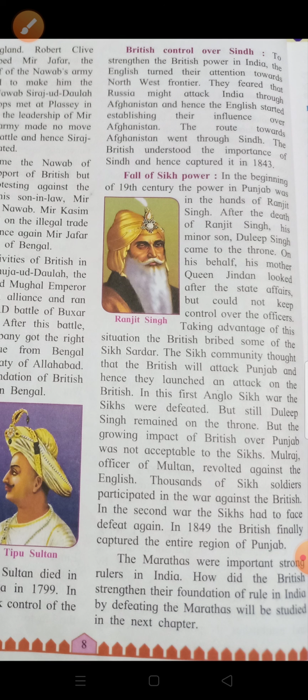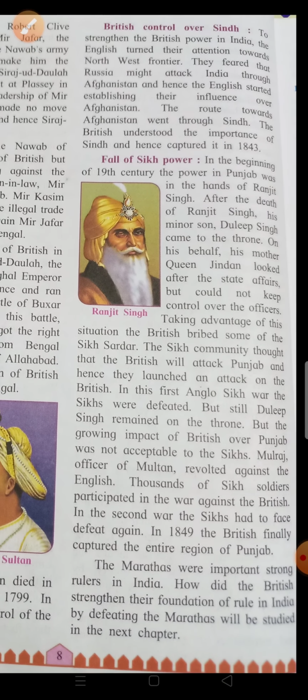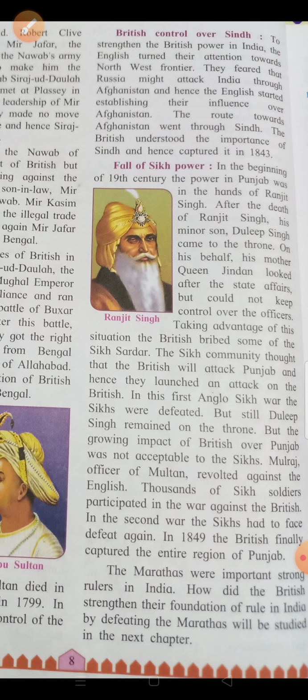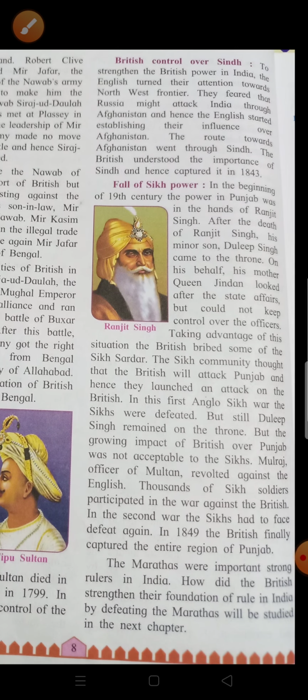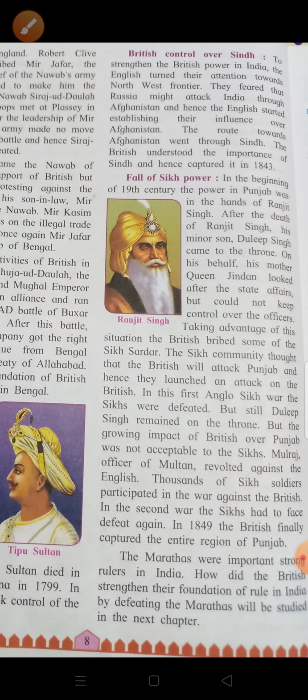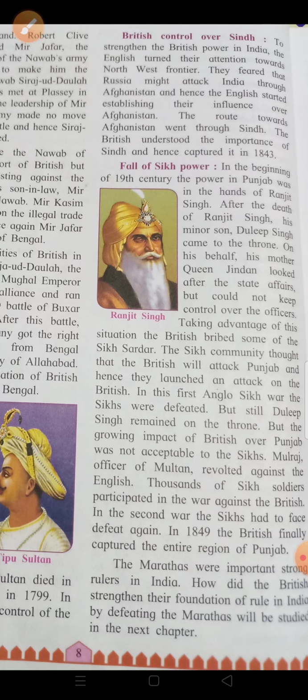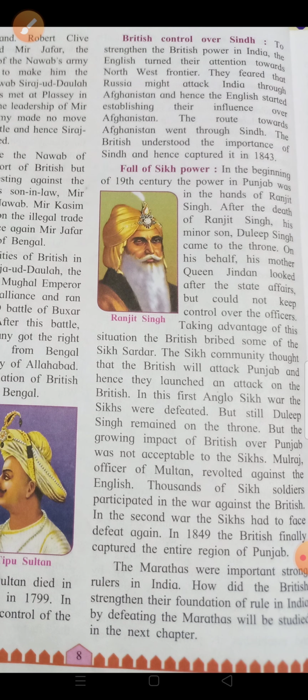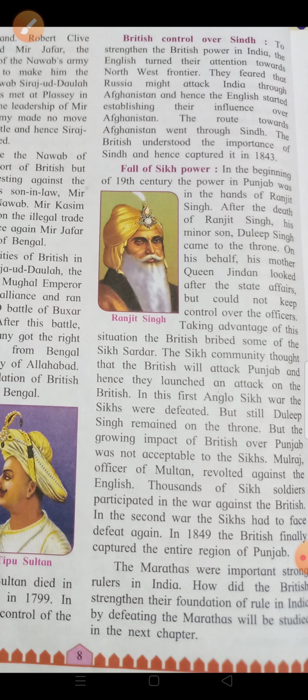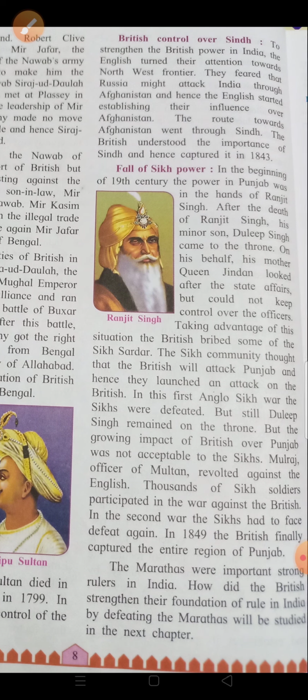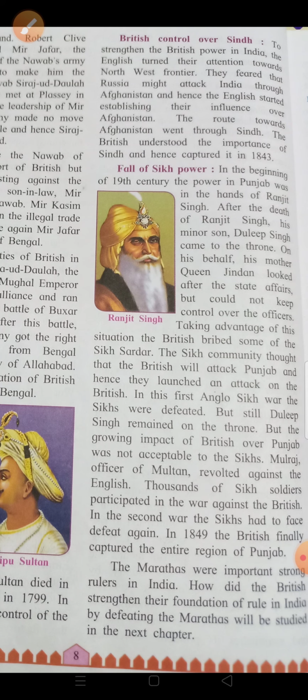Now what happened, children, here? The British were there. They also started to bribe, meaning giving bribes, to some of the Sardars. But the Sikh community attacked the British. Why? Because they did not want the British to stay in Punjab. So they attacked the British. But as the Sikh soldiers were fewer, they were defeated. Means they lost. But even then, Duleep Singh remained on the throne.